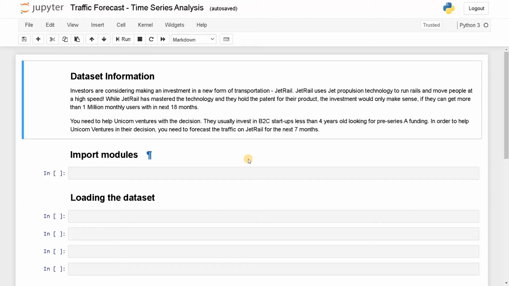So as a beginner, you need to start with the basic modules. That's why I'm going to start with the basic thing, so you can easily forecast the data you are going to provide with ease of effort. So let's see the data set.